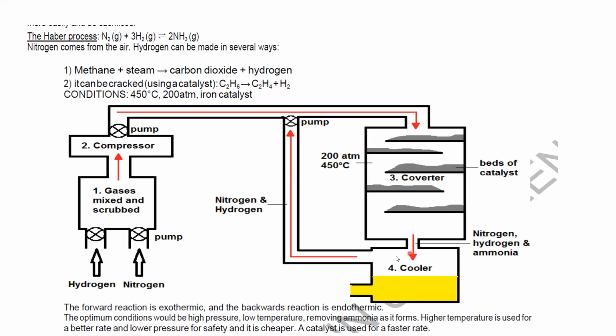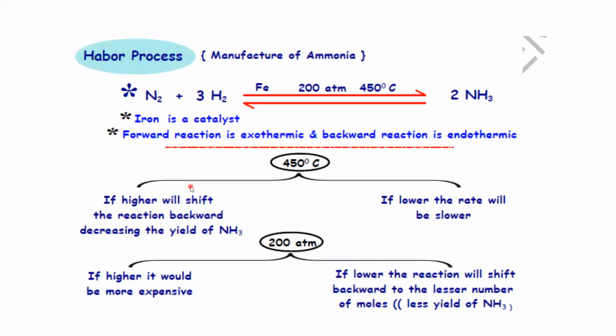The nitrogen and hydrogen are still gases, so we pump them again and they continue. Nitrogen and hydrogen pass over the catalyst until they form ammonia, they cool down and go out. If they do not, they are sent again until all of the nitrogen and hydrogen convert into ammonia. So this is in terms of the reversible reaction. If you use a higher temperature, the equilibrium will shift toward the left hand side and the yield will decrease.